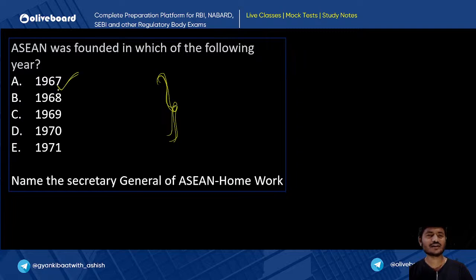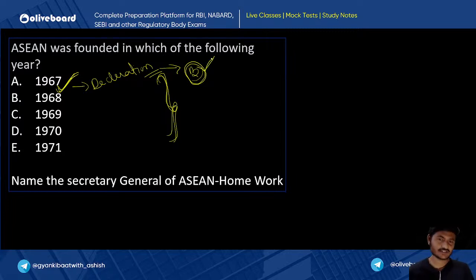Also, ASEAN was formed in 1967. What is the name of the declaration in which ASEAN was formed? Can any one of you tell me, Valakirti, Dhanalakshmi, Sumit, and Kushi? Does anyone remember the name? The name starts with B. What is the name? Yes, Bangkok Declaration. Good, it is the Bangkok Declaration.